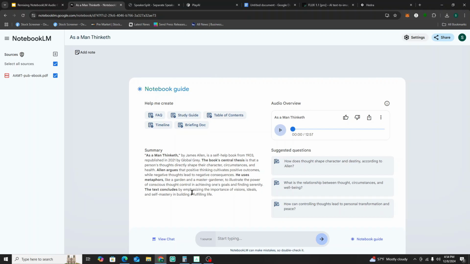Now, again, if you don't know how to do this step, or you don't know how to use NotebookLM, check out the older videos. It'll cover that. Also, there are other great videos on YouTube that show you in more detail how NotebookLM works. So that's the first step.